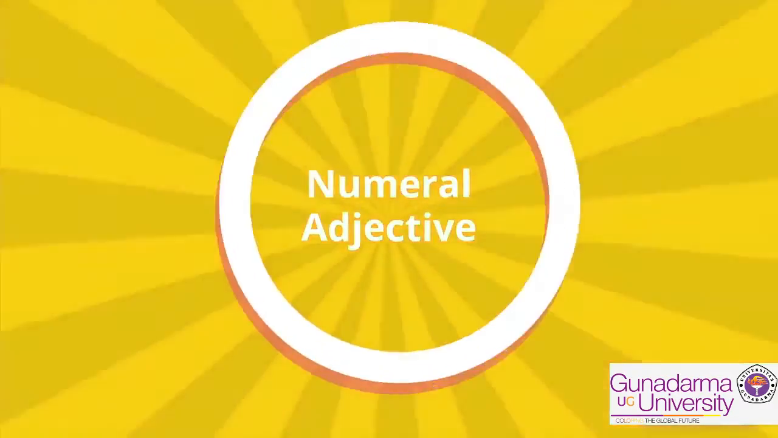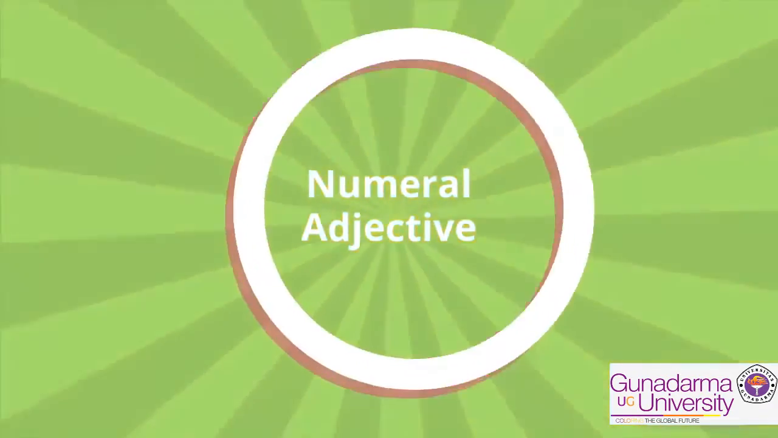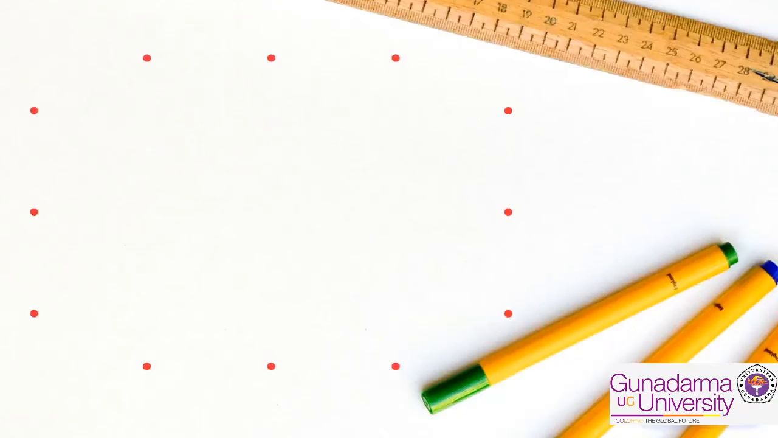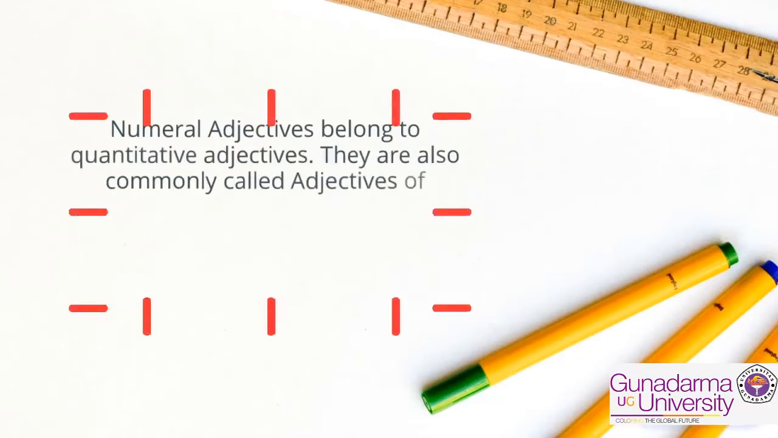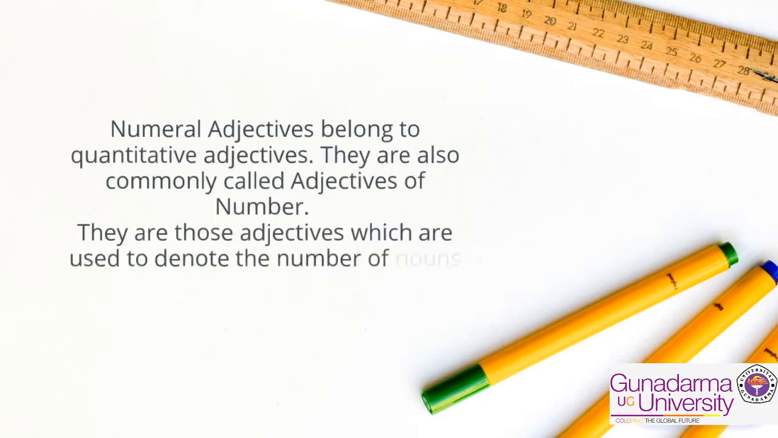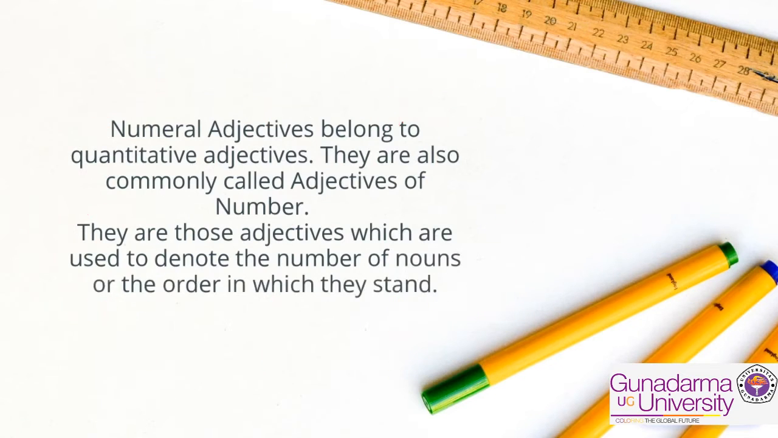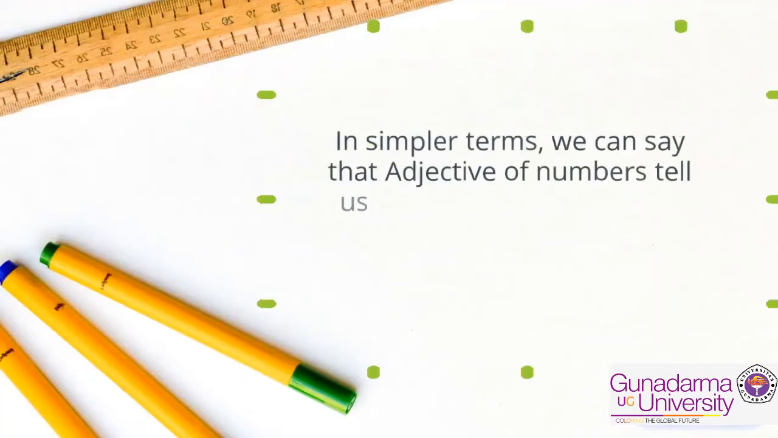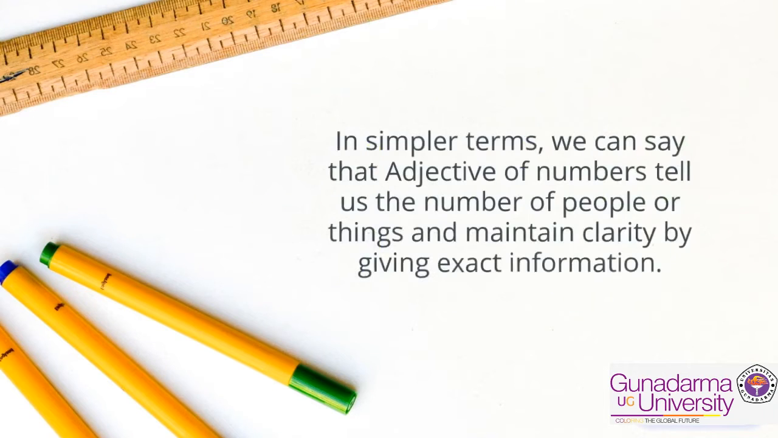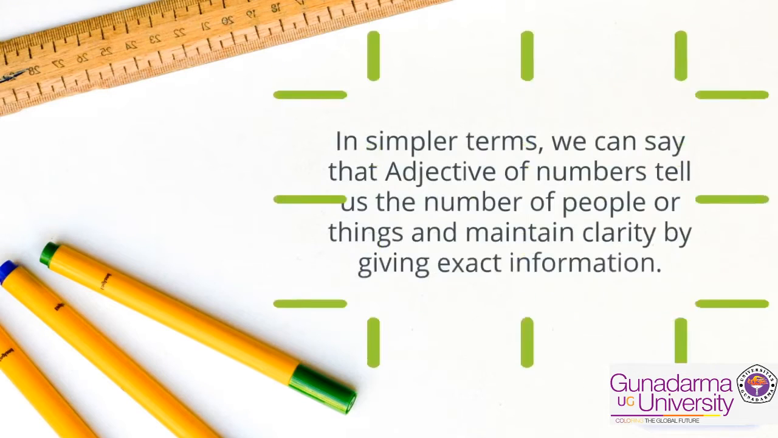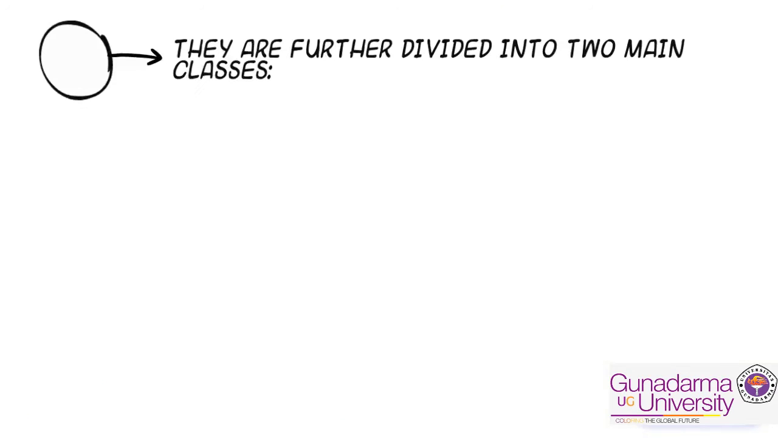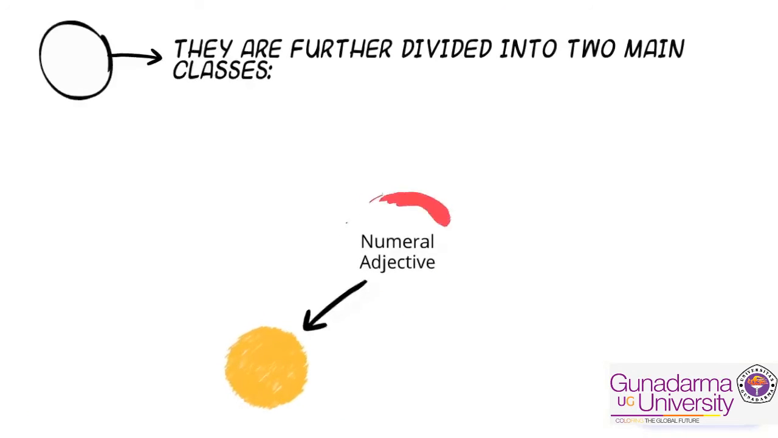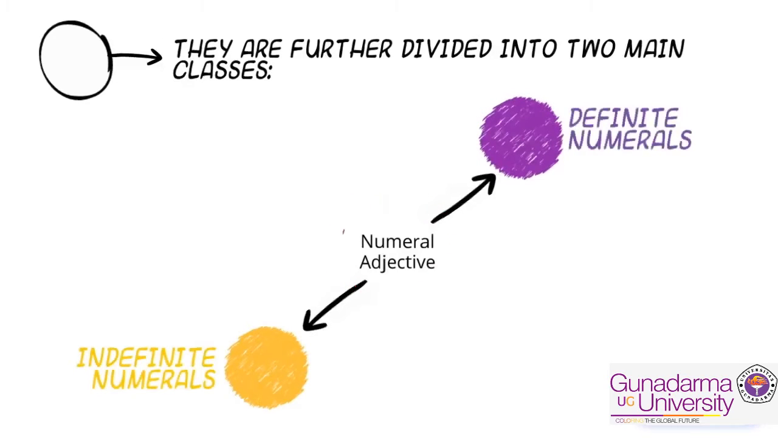Numeral adjective. Numeral adjectives belong to quantitative adjectives. They are also commonly called adjectives of number. They are those adjectives which are used to denote the number of nouns or the order in which they stand. In simpler terms, adjectives of number tell us the number of people or things and maintain clarity by giving exact information. They are further divided into two main classes: indefinite numerals and definite numerals.